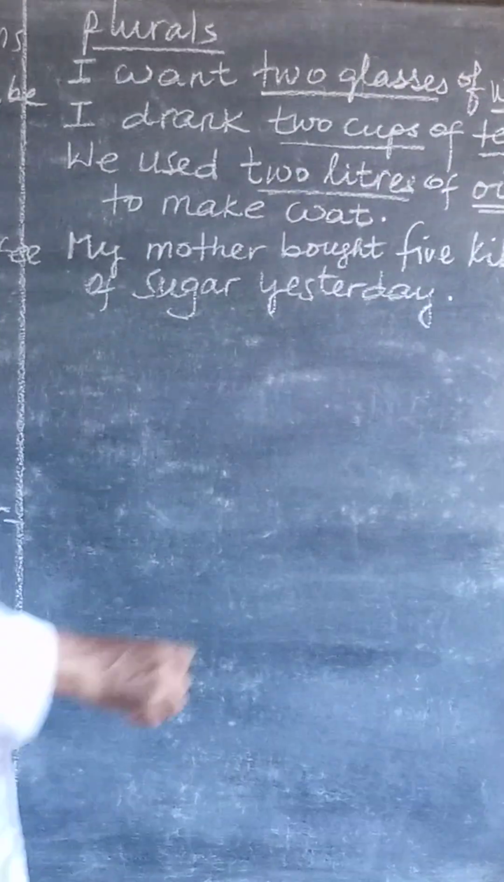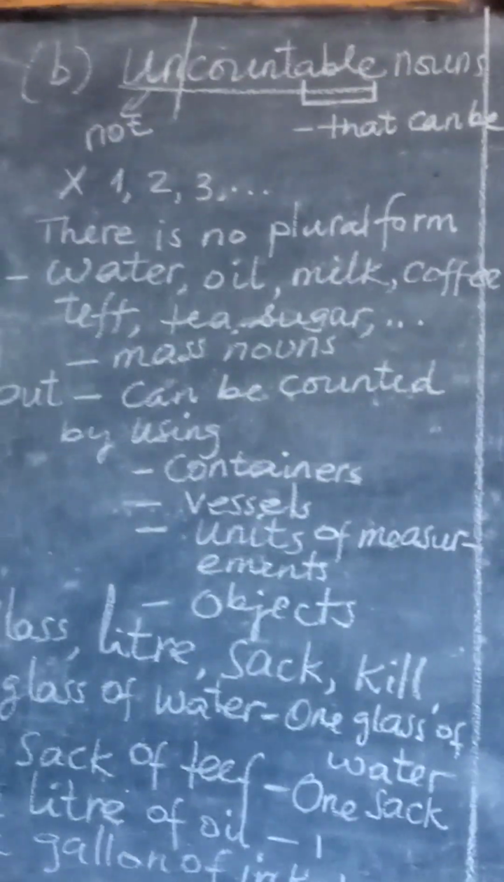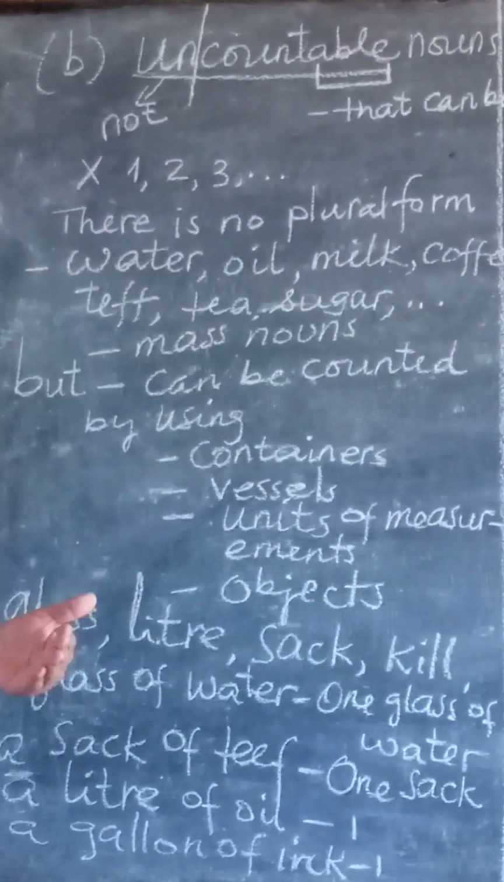Means like that, 5 kilos. And to summarize, the countable nouns can be counted, the uncountable nouns cannot be counted.